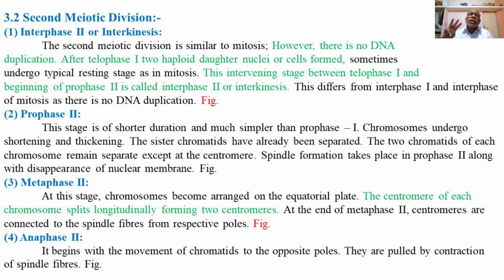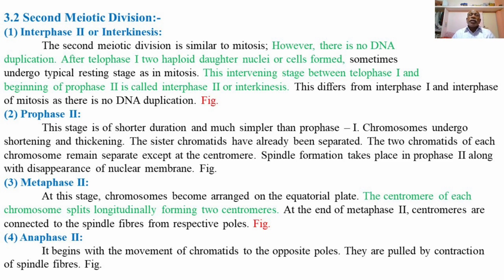So these are the three processes taking place during prophase second: condensation of the chromosomes, that is shortening and thickening, together with formation of the spindle fiber or mitotic apparatus, and thirdly the nuclear membrane begins to disintegrate or disappear.